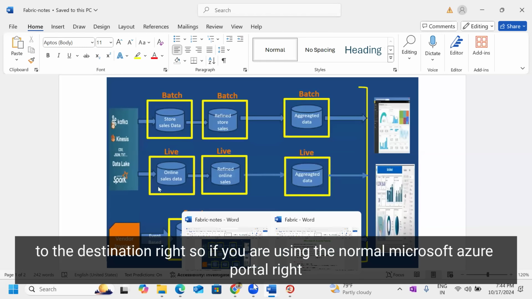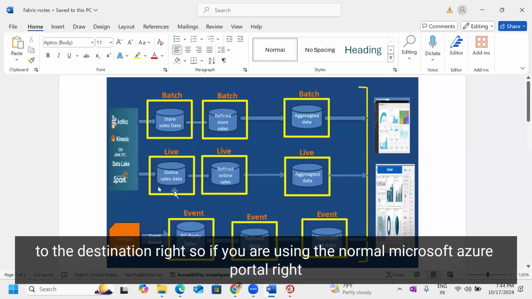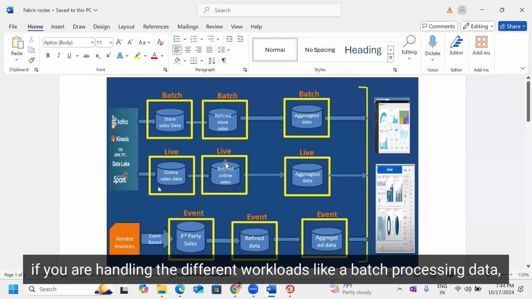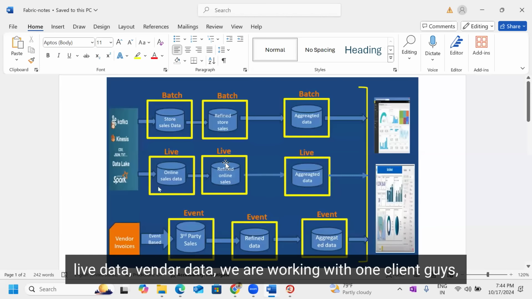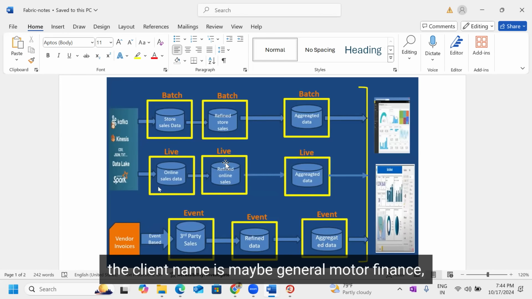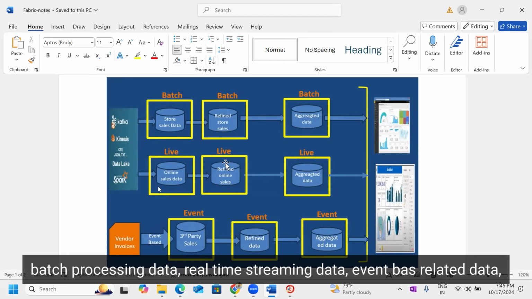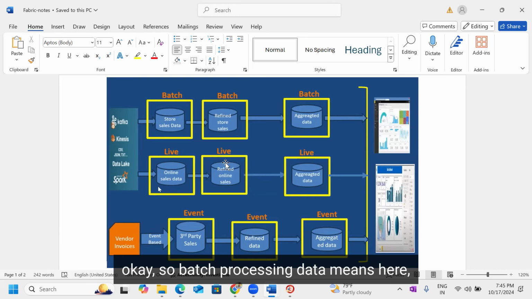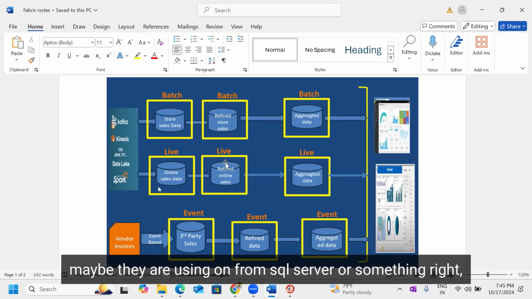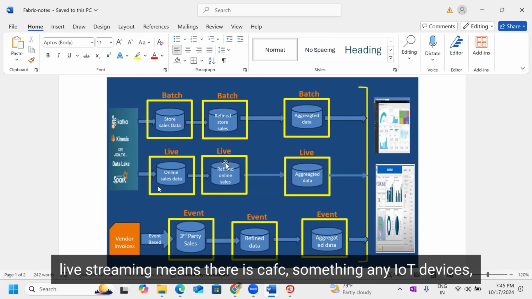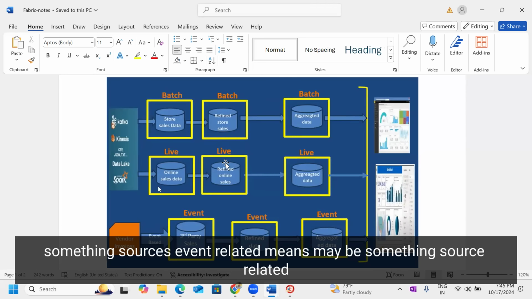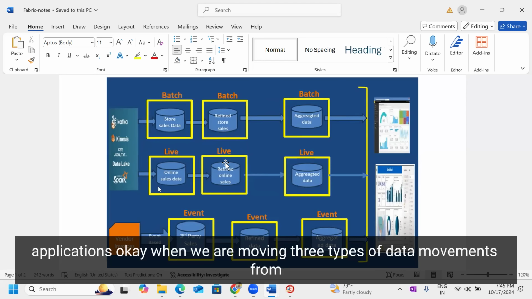So if you are using the normal Microsoft Azure portal and handling different workloads like batch processing data, live data, and event-related data, consider we are working with one client, guys. The client name is maybe General Motors Finance. This General Motors Finance has three types of data: batch processing data, real-time streaming data, and event-based data. Batch processing data means maybe they are using an on-prem SQL Server, right? Live streaming means there is Kafka or IoT devices as sources. Event-related means maybe application sources.